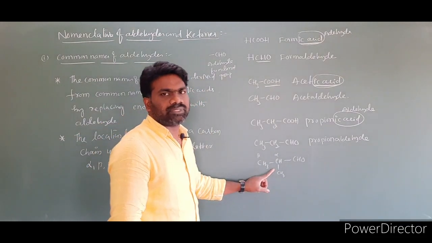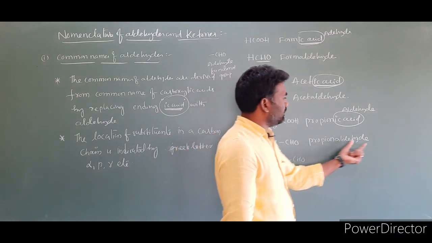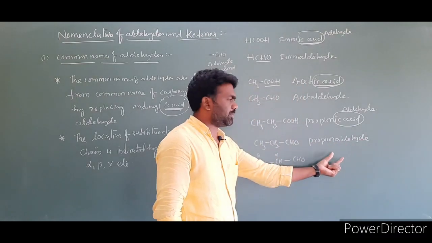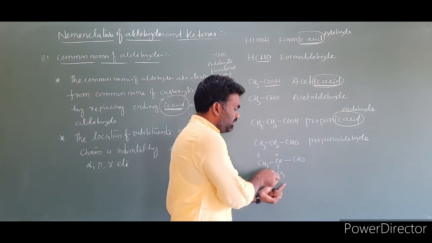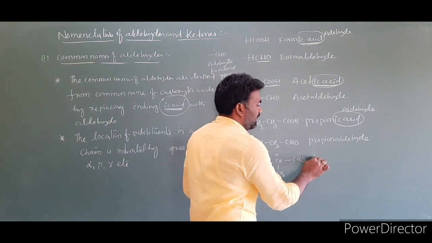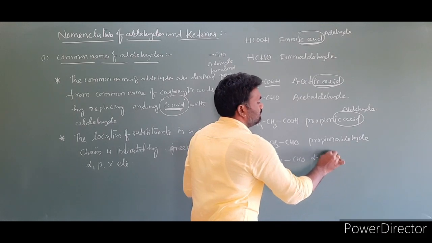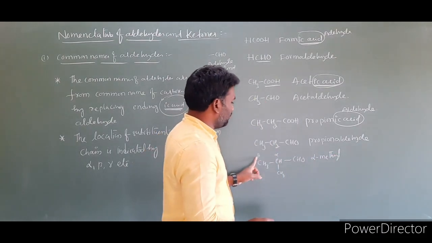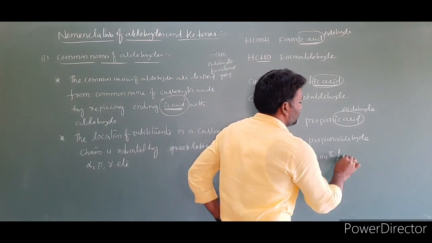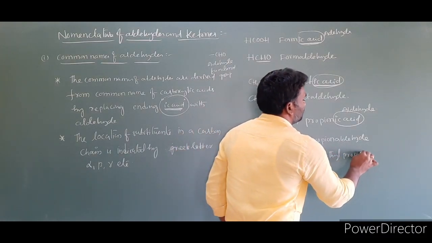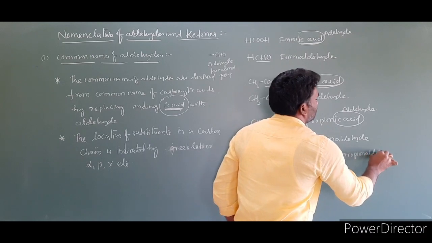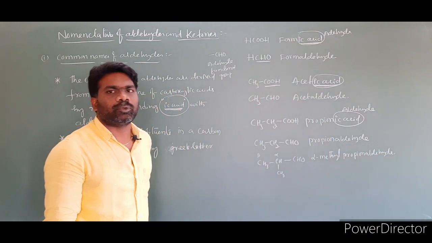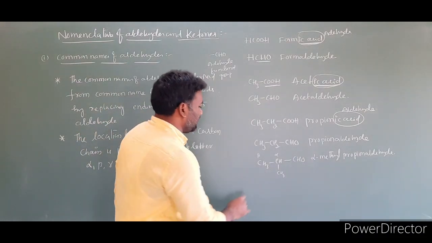Then what is the name of this compound? While writing its common name, we have to write the prefix. At the alpha carbon a methyl is there, so the prefix is alpha methyl. Then the common name is propionaldehyde. The name of this compound is alpha methyl propionaldehyde.